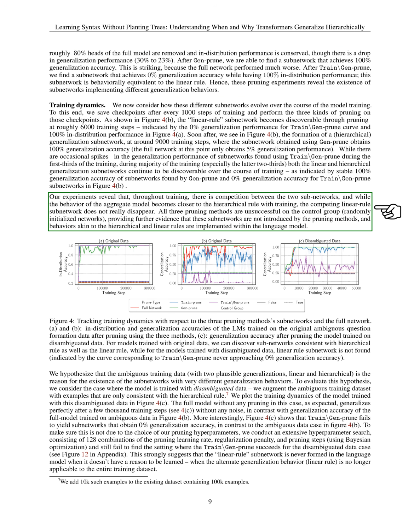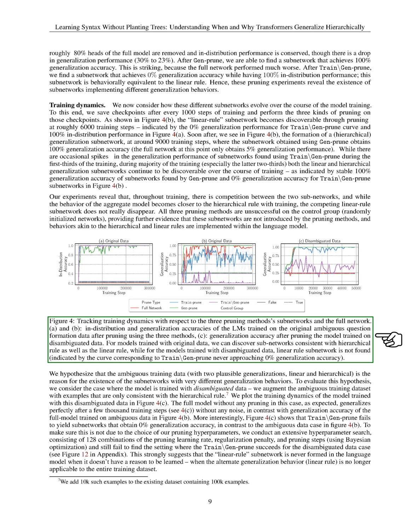The competition between these subnetworks persists throughout training, indicating that both types of generalization behaviors are present in the model. Control groups, created by pruning randomly initialized networks, further confirm the existence of these subnetworks within the language model. Our findings suggest that the presence of ambiguous training data, which allows for multiple plausible generalizations, leads to the formation of subnetworks with diverse generalization behaviors.